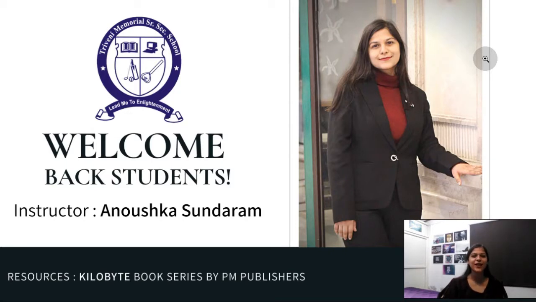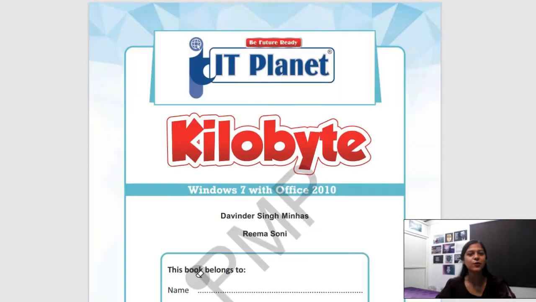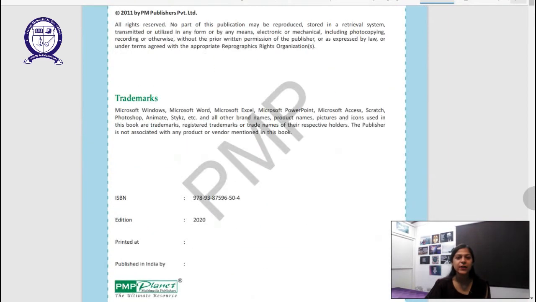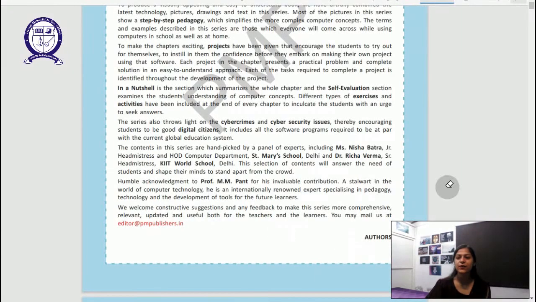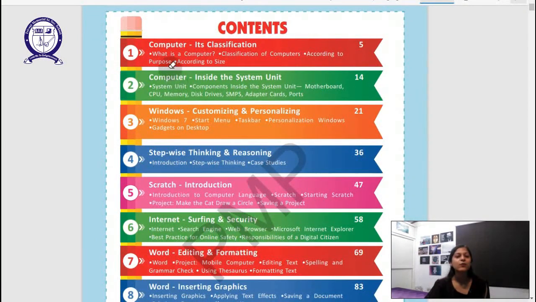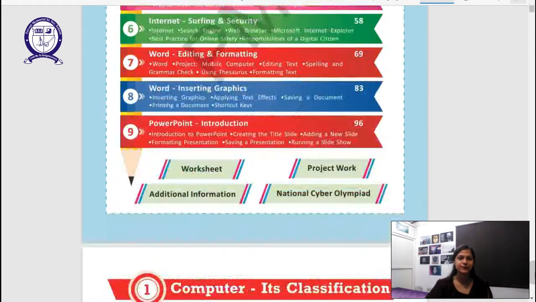studying this fun subject. For the course, we will use our IT Planet Kilobyte Books series by PM Planet Publishers. Alright, children, let's get on the contents page and see the kind of chapters we have. To begin with, we will study computer and its classifications. Second, computer inside the system unit. Then we will study Windows, stepwise thinking and reasoning, and so on and so forth. So let's begin with our first chapter, which is computer and its classification.